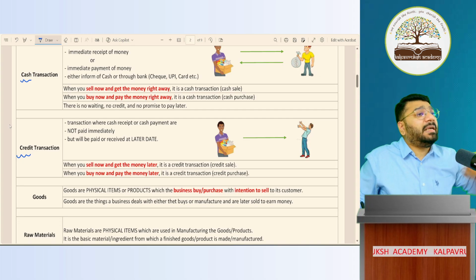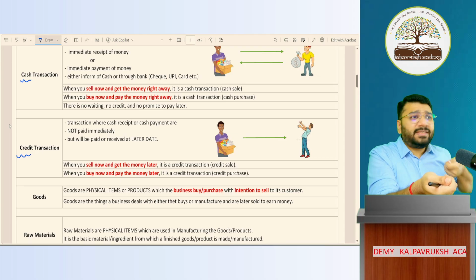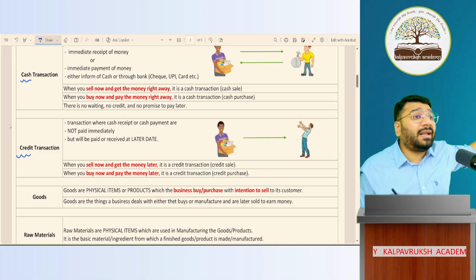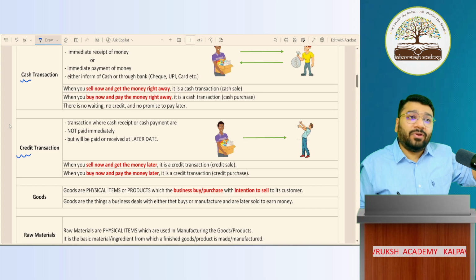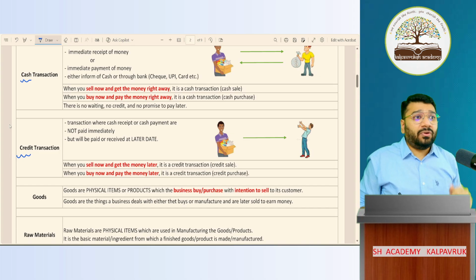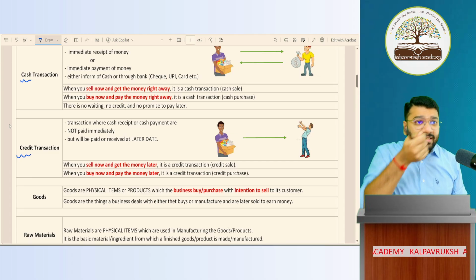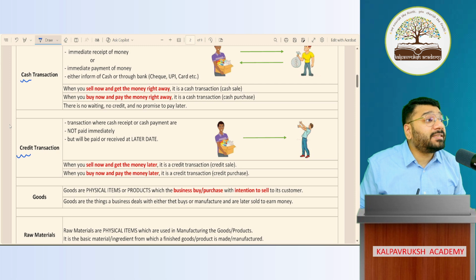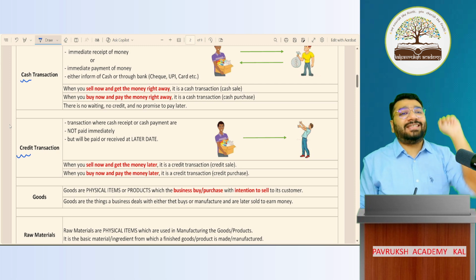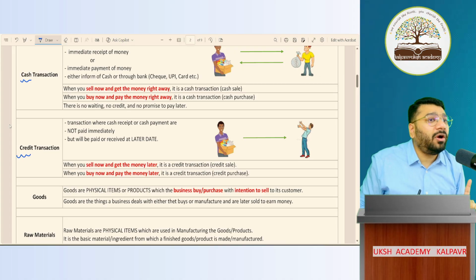So in cash transaction, there are multiple types of cash transaction. I took one example that if I sell the product, I immediately receive the money. So from the seller's point of view, what transaction is it? Cash sale transaction. From the buyer's point of view, the buyer is purchasing the goods on the spot, making the payment. So what type of cash transaction is it? Cash purchase transaction. Got it, not got it?